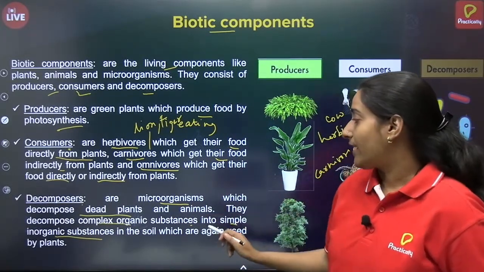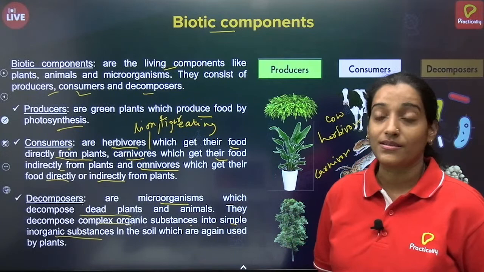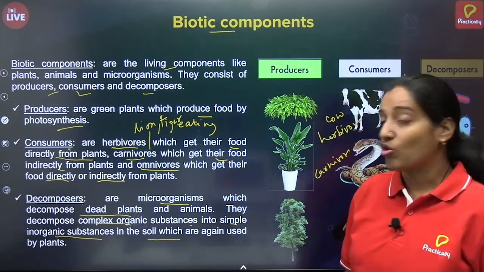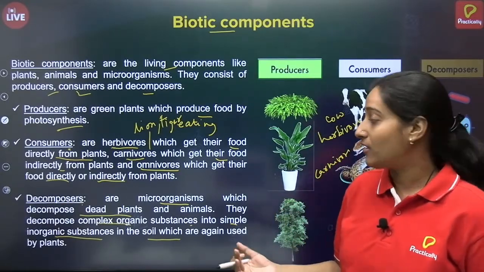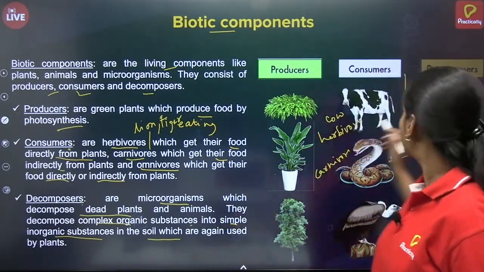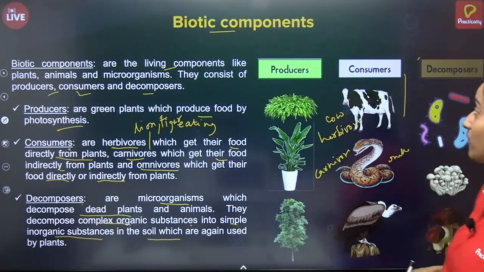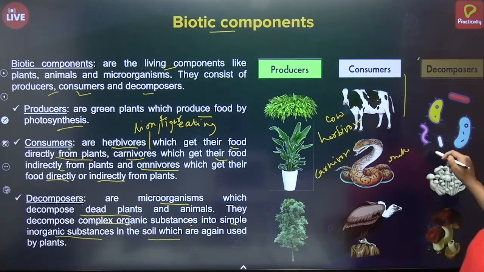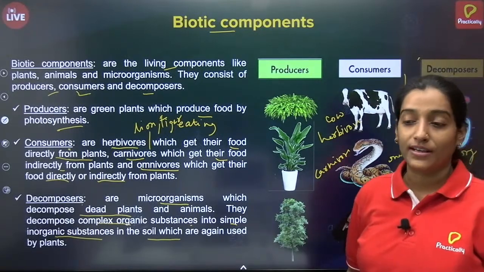So that is what microorganisms do. They will convert the complex organic substance into simple inorganic substances and that will be given into the soil. So what happens is plants again will consume these inorganic components to grow. So this is how the cycle continues throughout. Decomposers help a lot in the continuation of the food chain or cycle. So what are the examples? Microorganisms, then fungus. These are the examples of decomposers.